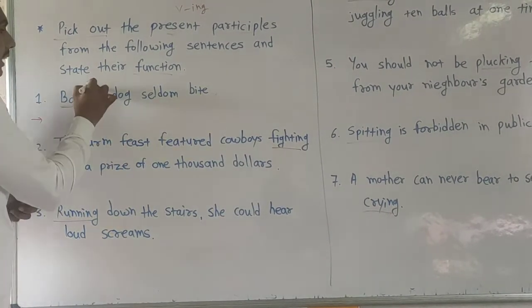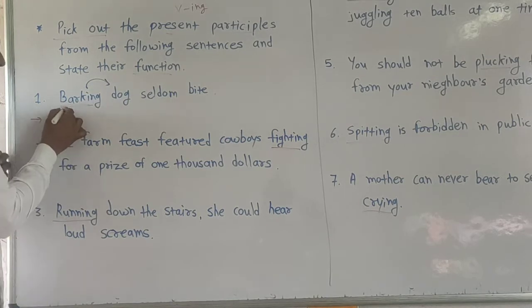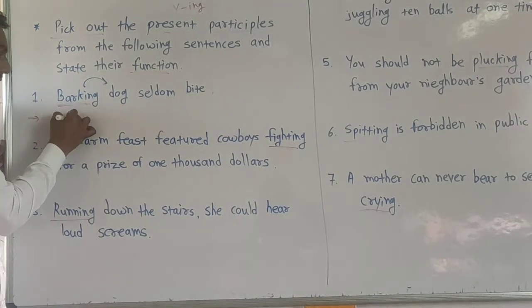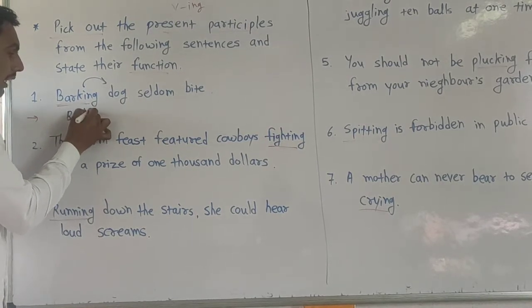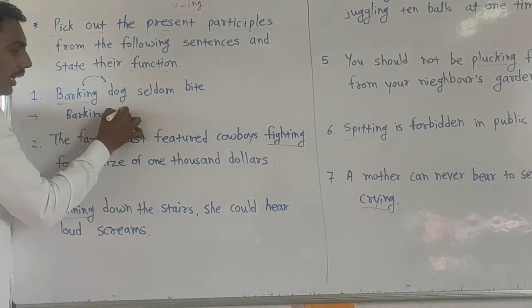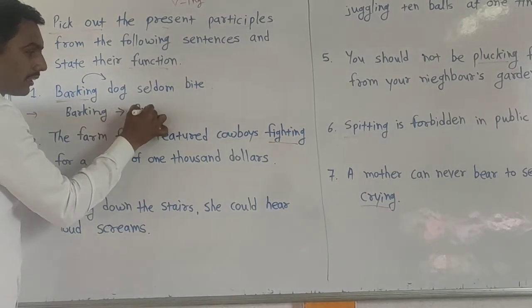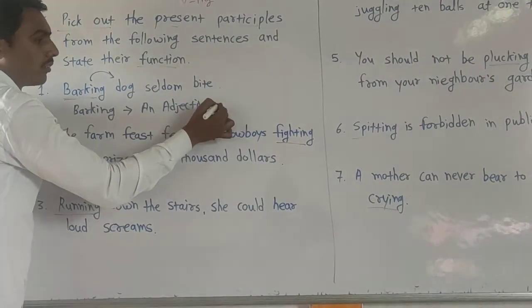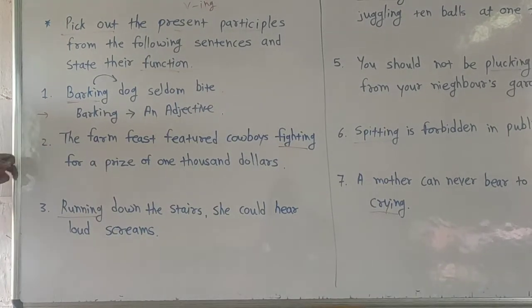Remember this. This barking is used for this dog, and this present participle functions as, look here, this barking functions as an adjective. Okay? Adjective. Okay?